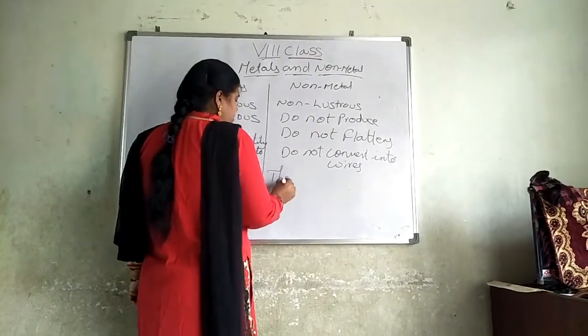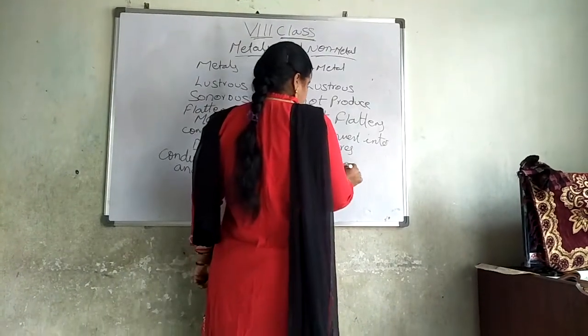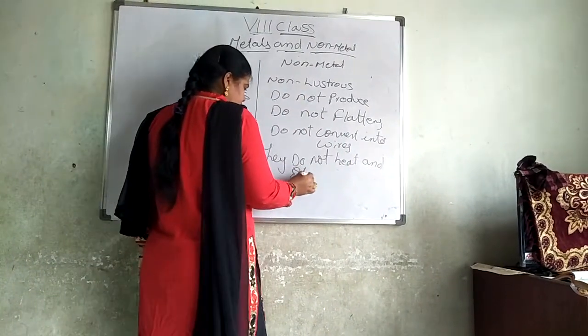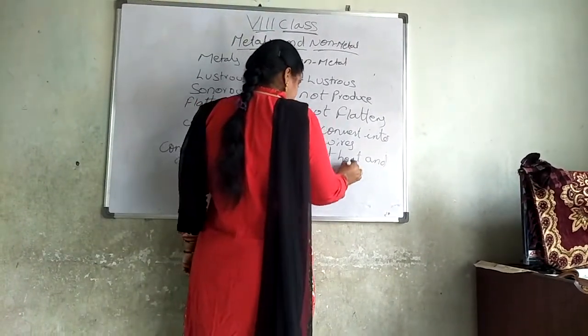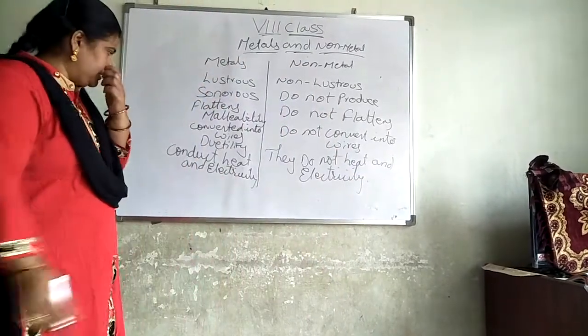They do not conduct heat and electricity.